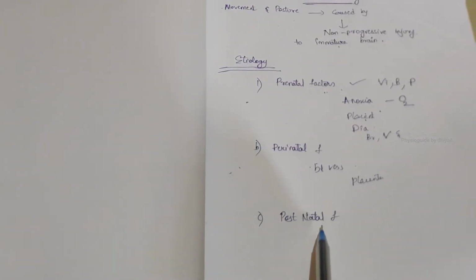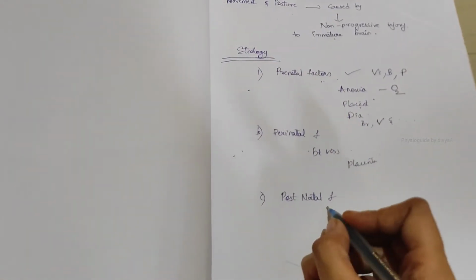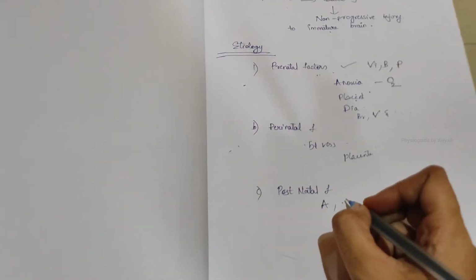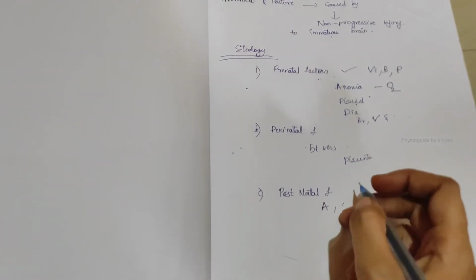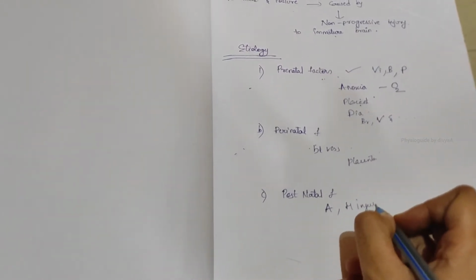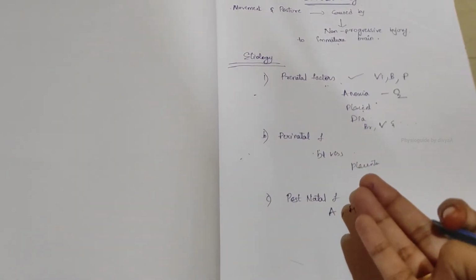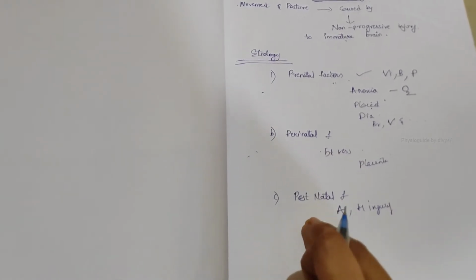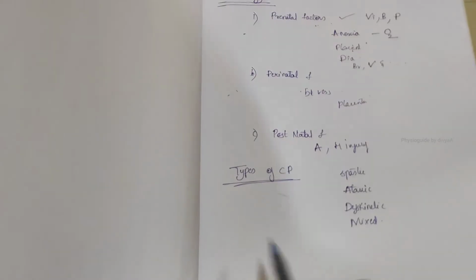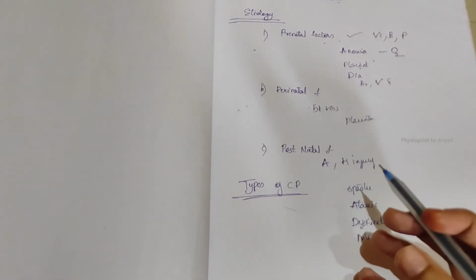Next, postnatal means after birth. What are the causes, meaning why does this cerebral palsy occur? Due to vascular accidents and intracranial hemorrhages, meaning rupture of blood inside the brain, head injury, and brain infections including bacteria, virus, and encephalopathy. Next, toxic conditions such as lead poisoning, any poisoning, and anoxia.